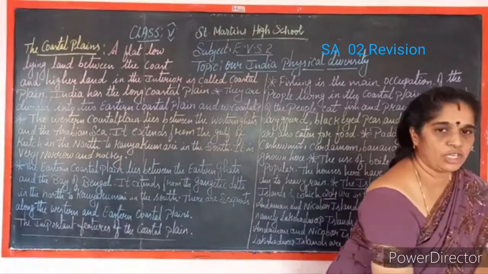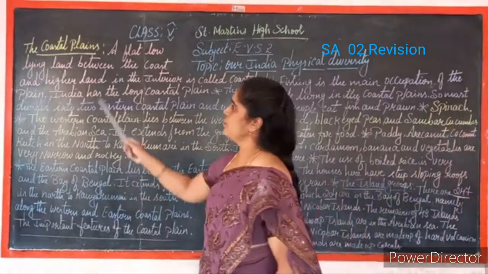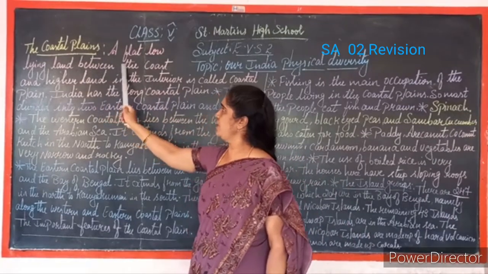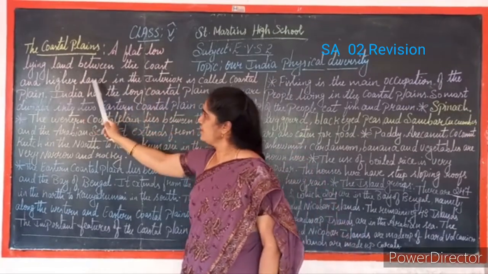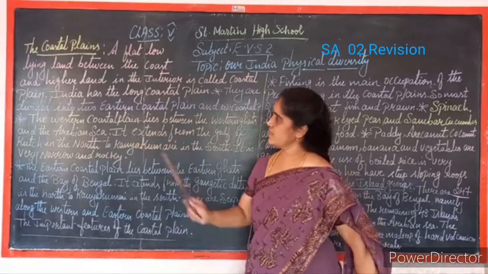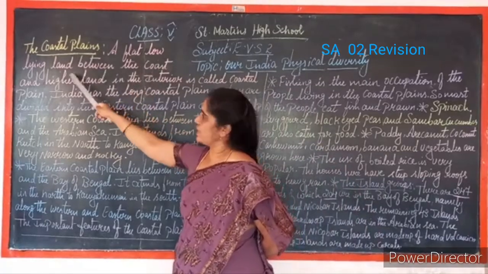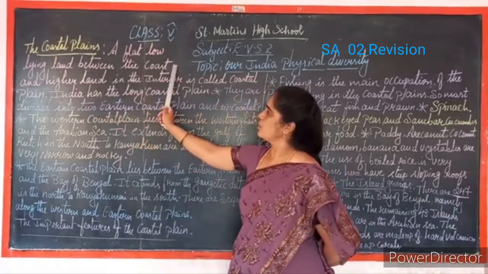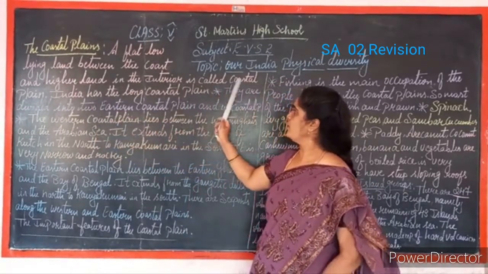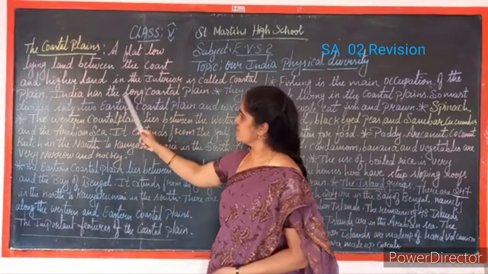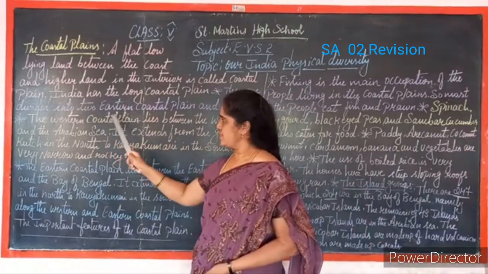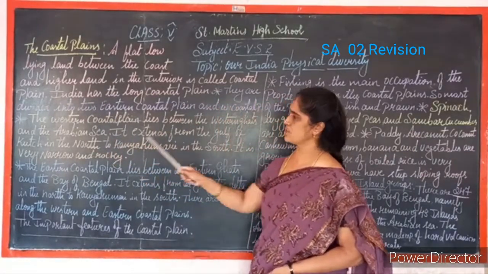Once again I will recall for you, children, the coastal plains. A flat, low-lying land between the coast and higher land in the interior is called a coastal plain. India has a long coastal plain. It is divided into two: the eastern coastal plain and the western coastal plain.